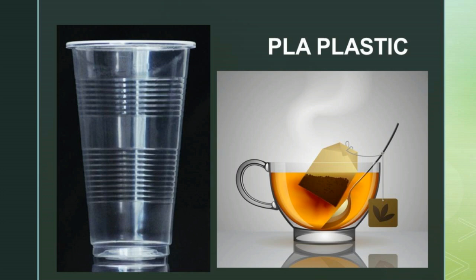PLA plastic. You can see many plastics which pollute our environment. How nice it would be if a material with similar qualities to plastic were biodegradable. For example, if the plastic is biodegradable, we can use it for many purposes. It can be absorbed by the soil and give nutrients to the soil. The scientists have proved this with synthetic plastic, that is polylactic acid, PLA. It is a substitute for some types of plastic.